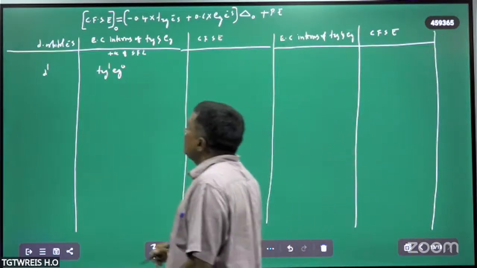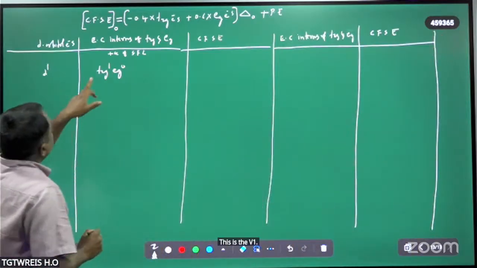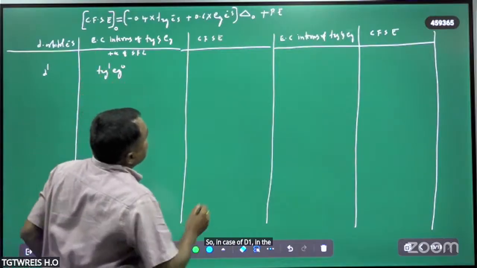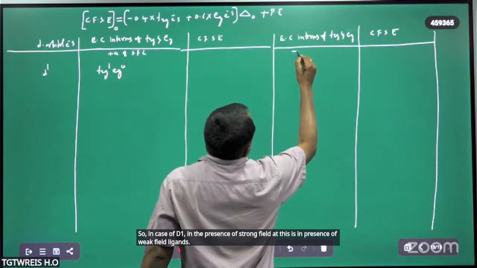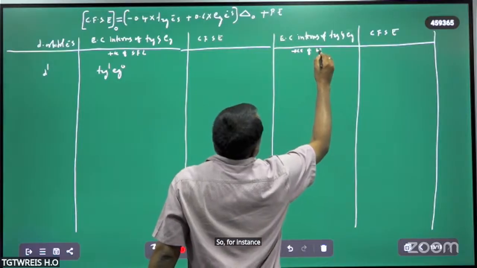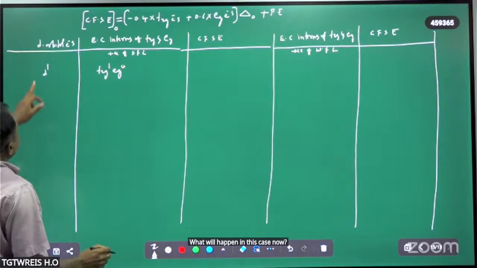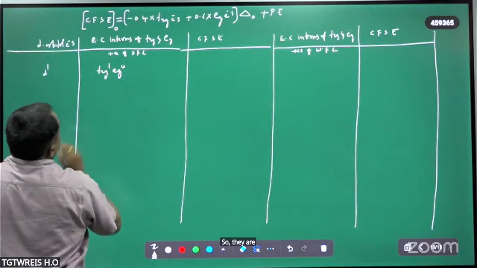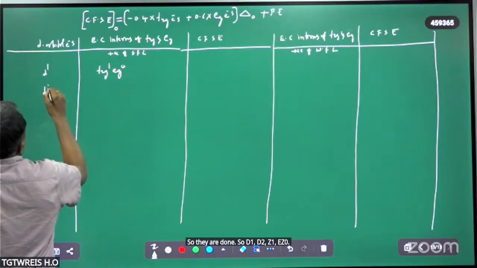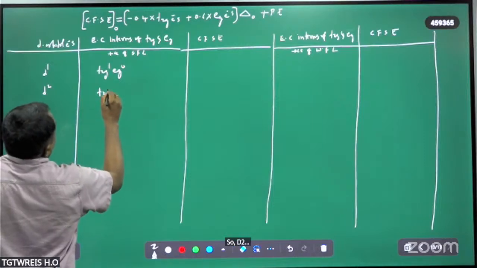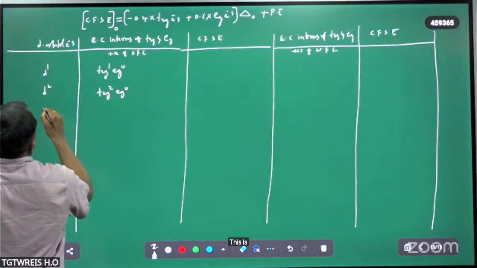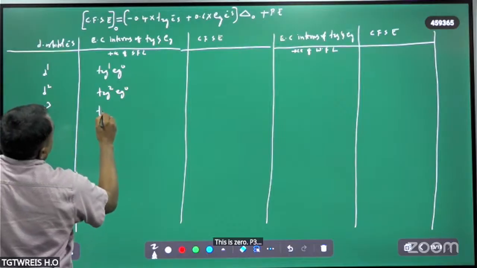This is d1, in the presence of strong field ligands, and this is in the presence of weak field ligands. What will happen in this case now? So d1 is t2g1 eg0, d2 is t2g2 eg0, d3 is t2g3.